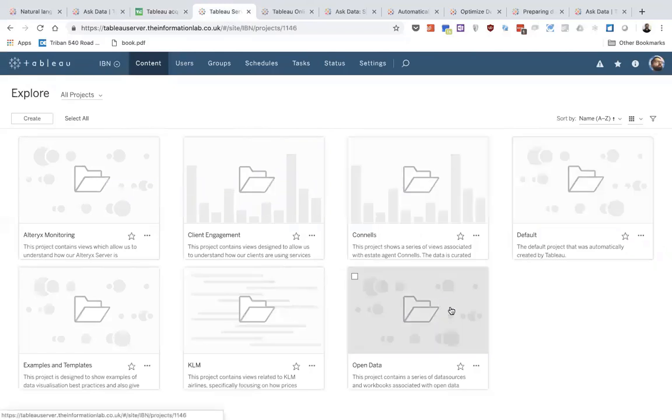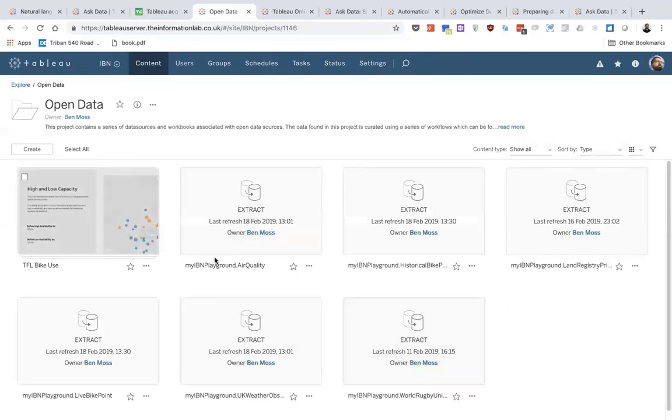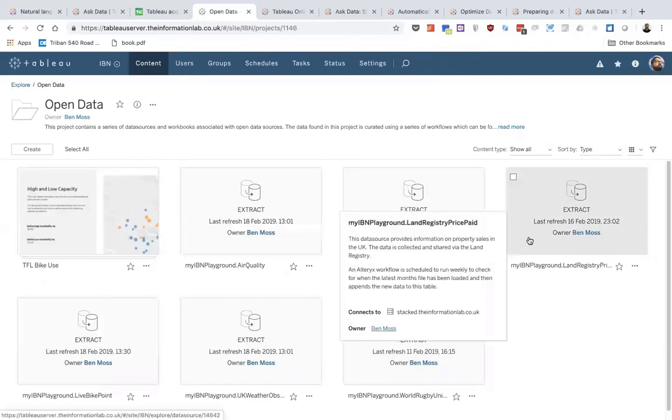But if I click on this open data, you'll notice that I have both workbooks and data sources in the same view now. The one I want to focus in on is this land registry data set to begin with. When I hover over this data set, I'm given a brief introduction and description of it, showing how it's connected to the owner of the data source. If I've actually got this connected to a Prep Conductor workflow, the Prep Conductor flow will also appear here as well.